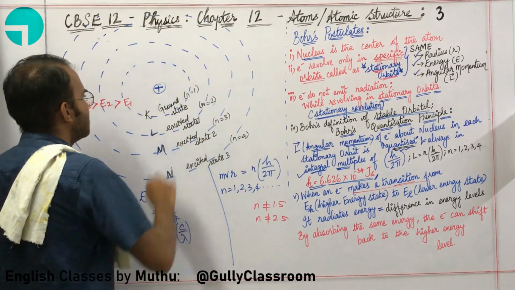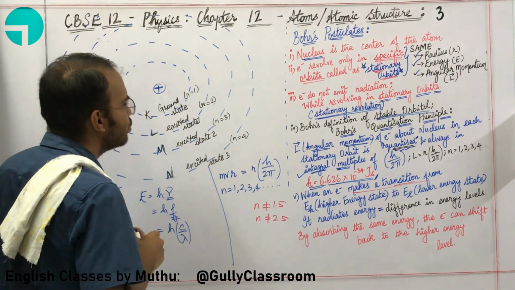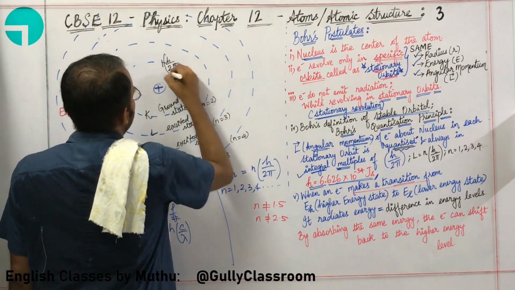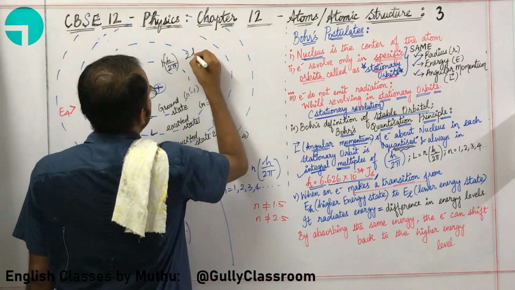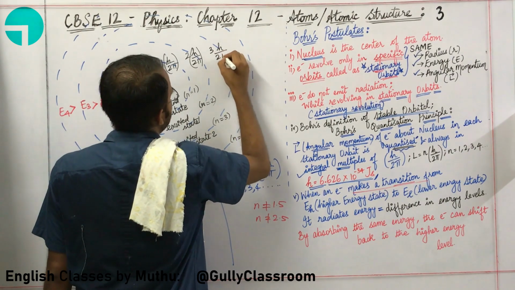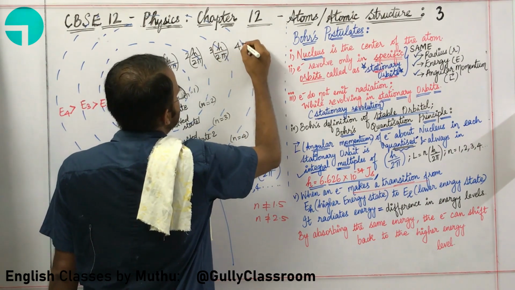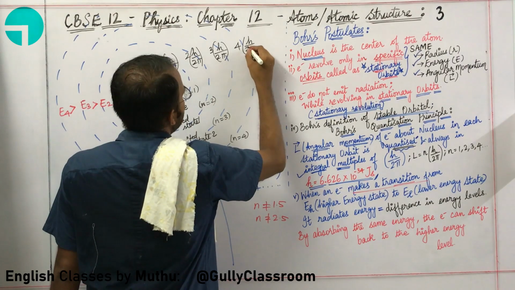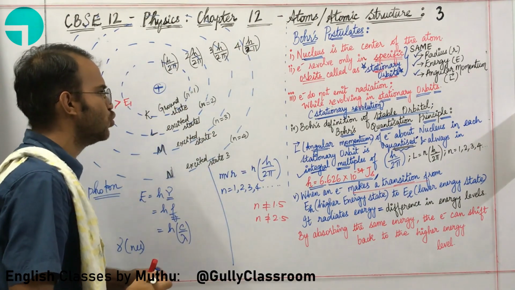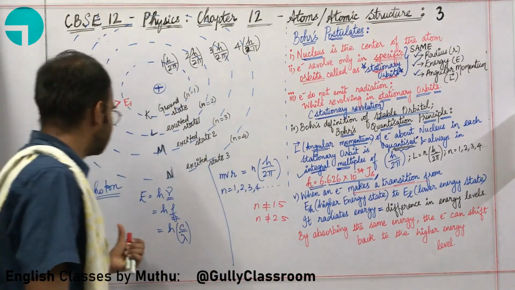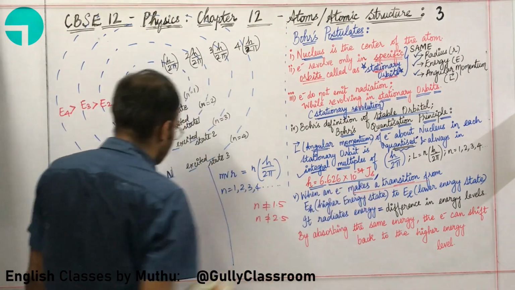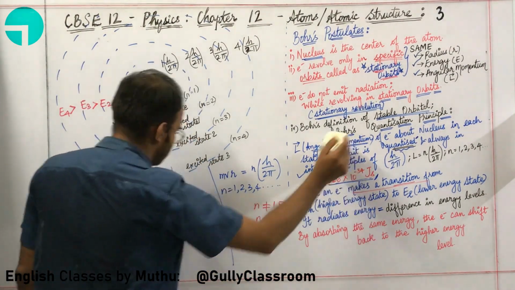How, sir? For the first shell, what is the angular momentum? We can simply write it as 1 h by 2 pi. For the second, we can write it as 2 h by 2 pi. For the third, 3 h by 2 pi. For the fourth, 4 h by 2 pi. So it is in complete multiples of h by 2 pi. We have already seen the value of h. h means Planck's constant. What is the unit of Planck's constant?